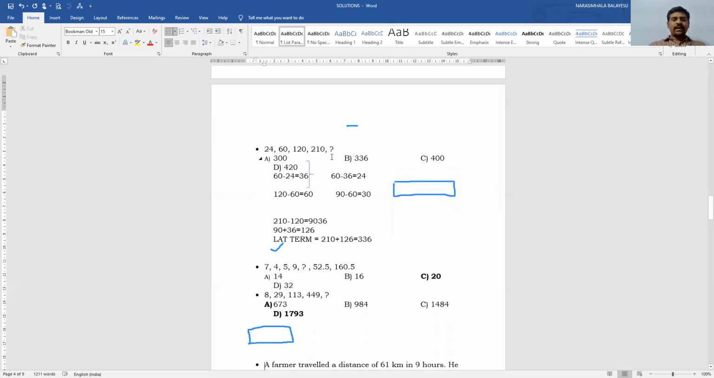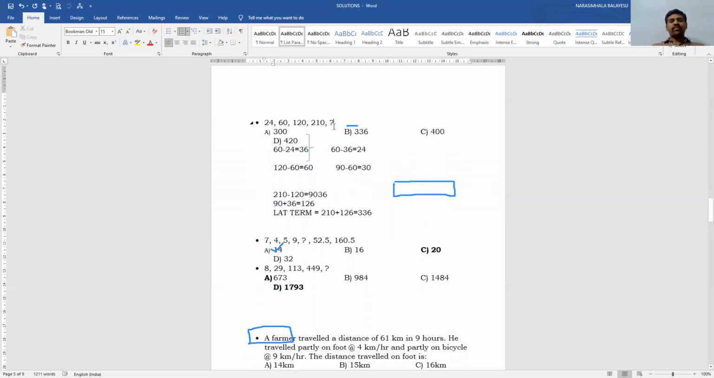24, 60, 120, 210, and then what is the next? We have to fill the missing values. Sir, observe the sequence here: 24, 60, 120, 210. So to solve this type of problems, first identify the difference between these two, 24 and 60. What is the difference? 36. Next, 120 minus 60. What is the difference? 60. 210 minus 120. What is the difference? 90. So 36, 60, 90. Are you able to find any relation?